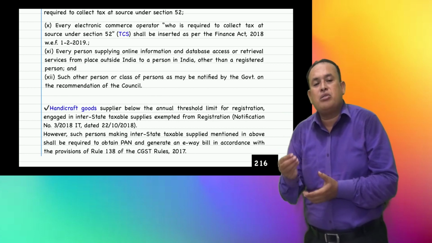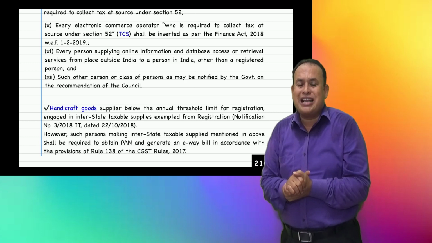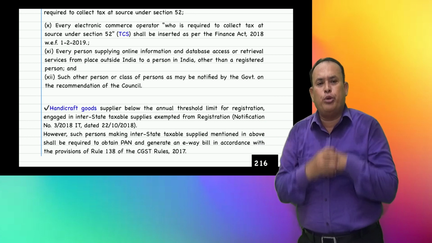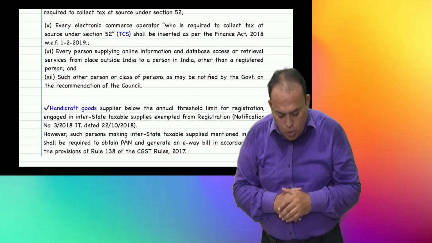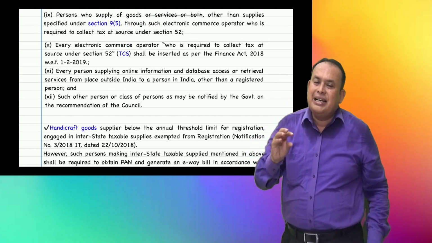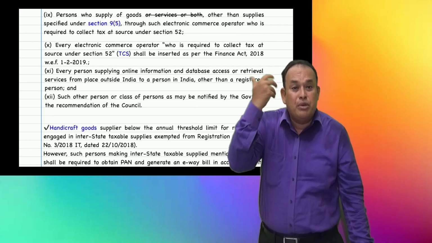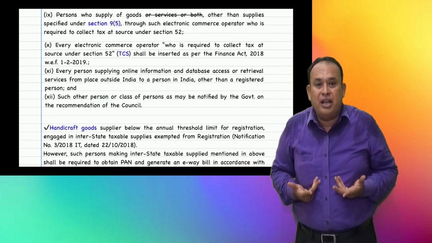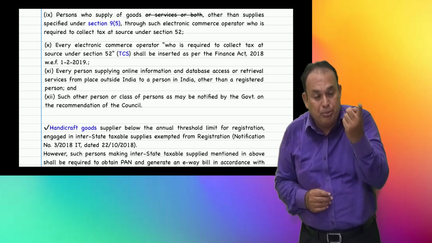Section 24, clause 10. Every electronic commerce operator who is required to collect the tax at source, TCS, whoever is in a position to collect the TCS. Hey, Mr. E-commerce operator, for you, TCS collection is made mandatory. And what you collect as TCS, you should pay to the department.